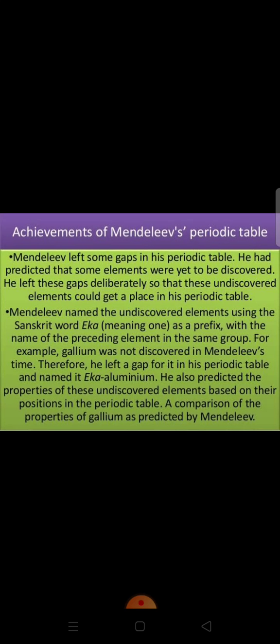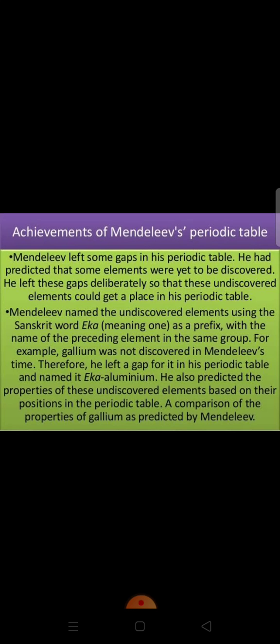Next was the position of noble gases. Students, the noble gases like helium, neon, argon, krypton, radon were not known at that time. These gases were actually discovered much later because they are very inert, and they are present in extremely low concentration in our atmosphere.